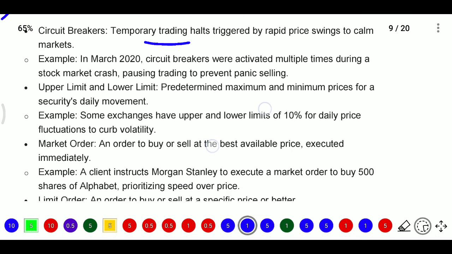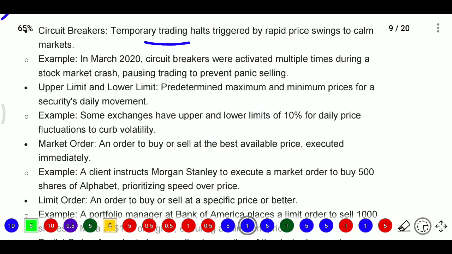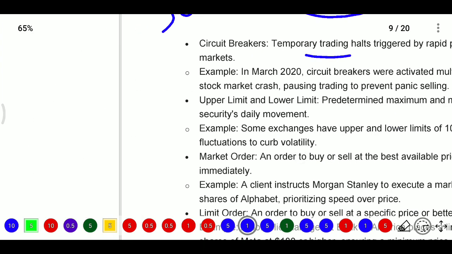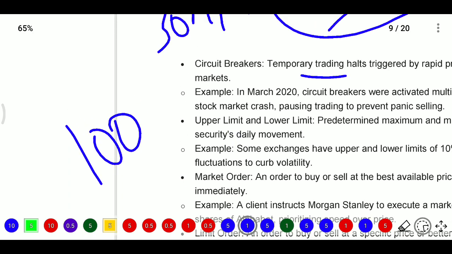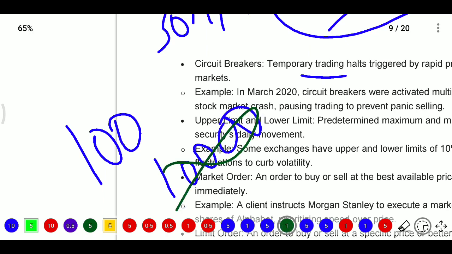I think that was the COVID period. Here we have two limits, one is the upper limit and the other is the lower limit. The upper limit and lower limit mean a predetermined maximum and minimum price for the security's daily movement. For example, if the previous price is 100 rupees and you are buying some shares, you pay 100 rupees, but if you mistakenly enter 200,